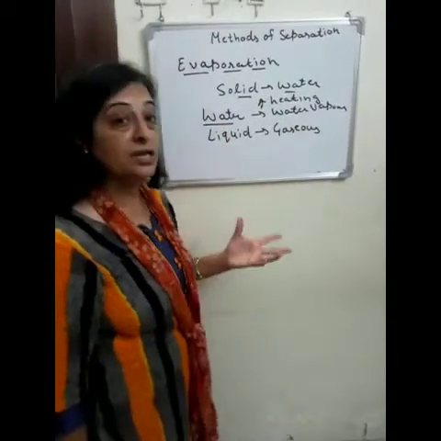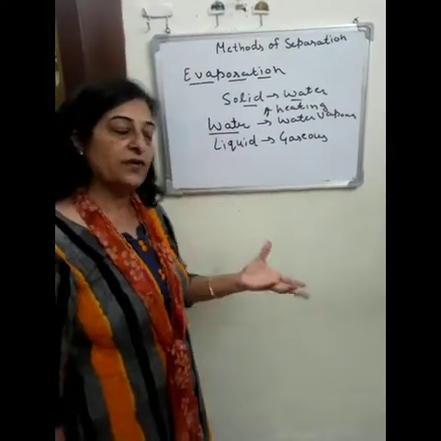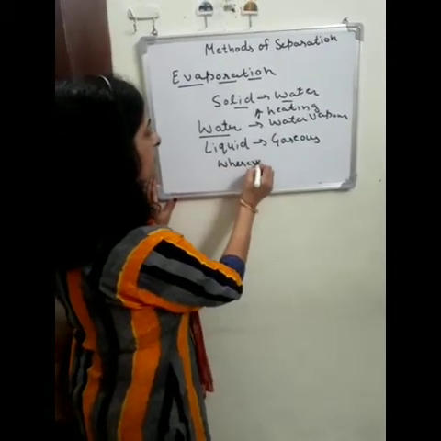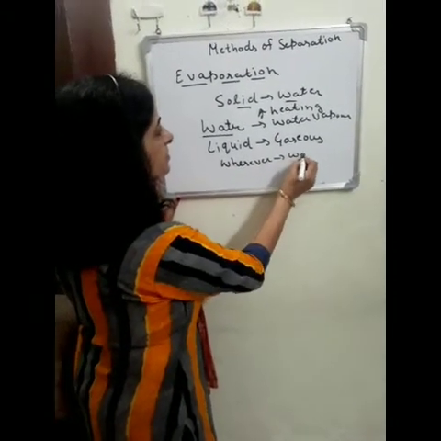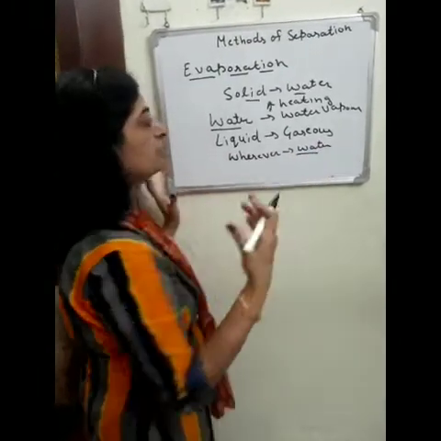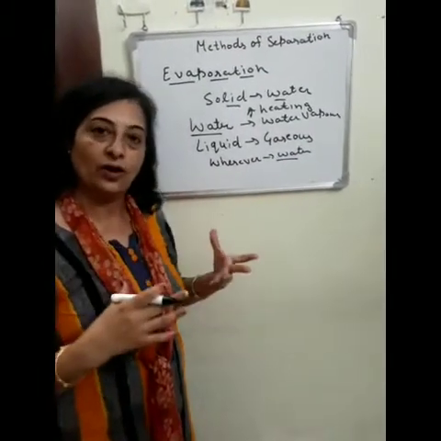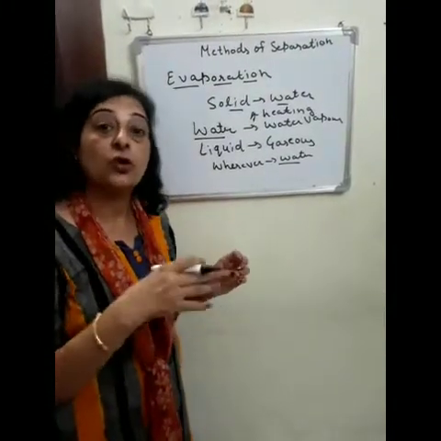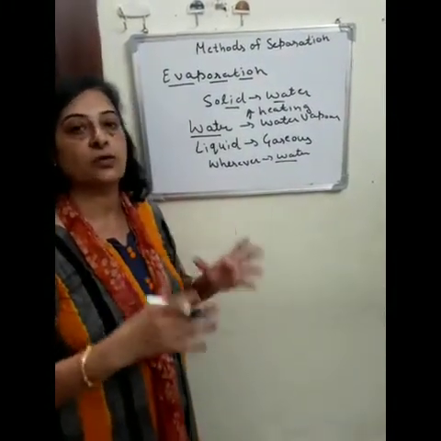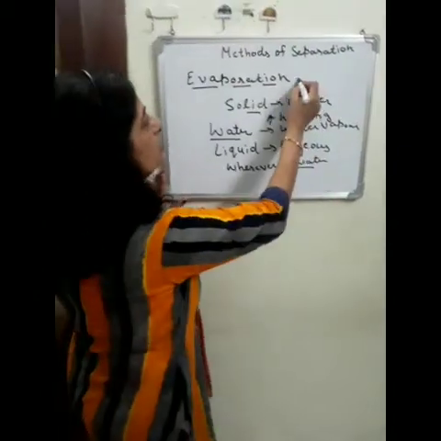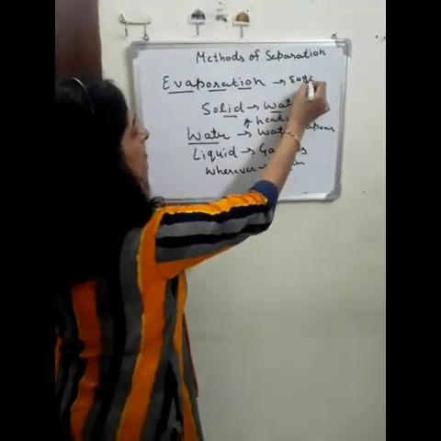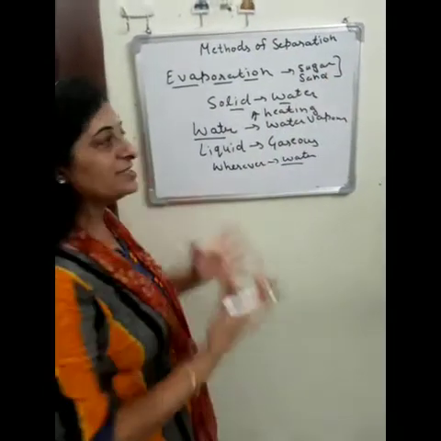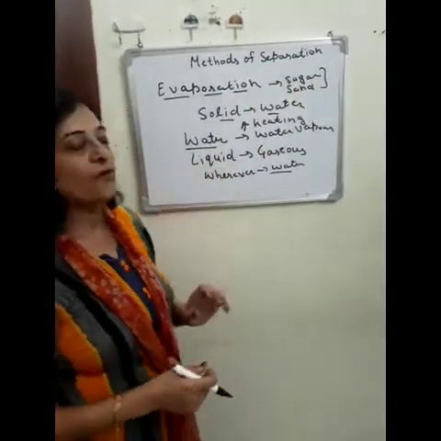Evaporation is a continuous process. Wherever water is present, the evaporation process is going on. Through this process we can easily separate the soluble impurities, soluble solid particles like sugar from water, or you can say salt from water. We can easily separate them through the process of evaporation.